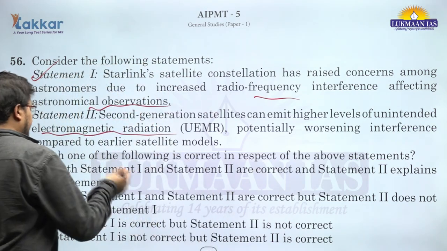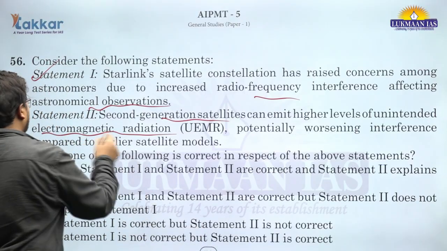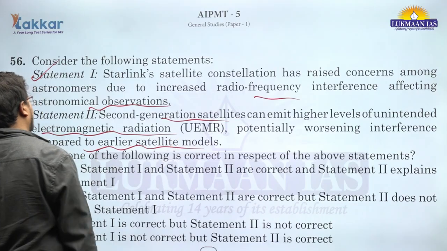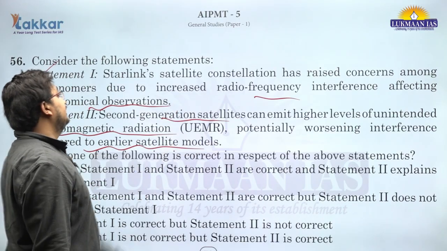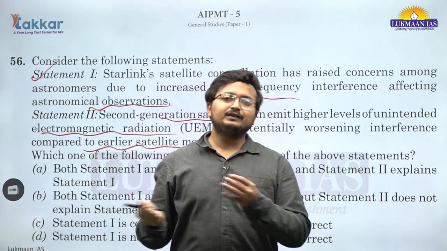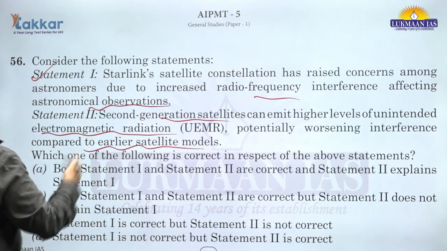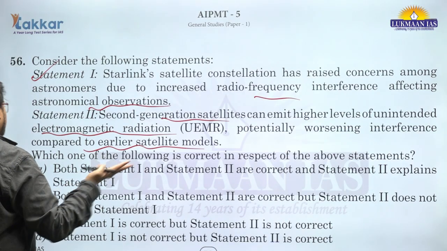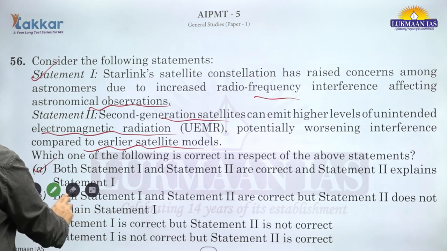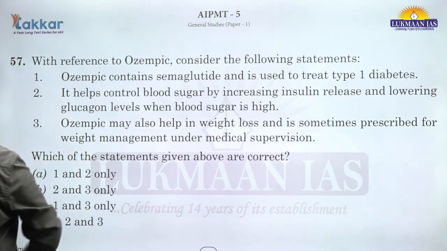The second statement explains that the second generation satellite can emit higher levels of unintended electromagnetic radiation, potentially worsening interference compared to earlier satellites, and that is why they are concerned. The astronomers are concerned that our study about these cosmic events may get altered, may get interfered with by these constellations of satellites through Starlink. Okay, so both the statements are correct. A is the correct answer, since the second statement is explaining the first, for question number 56.